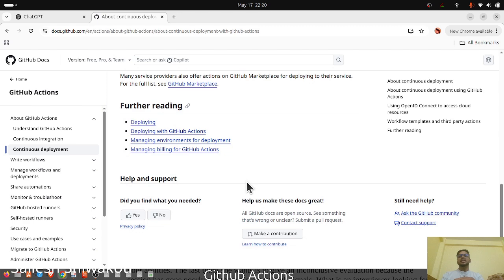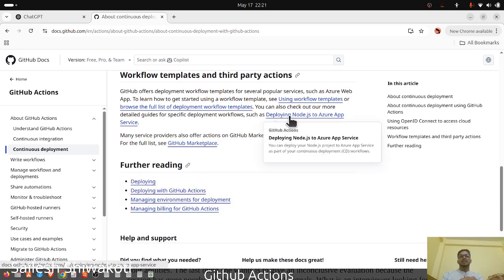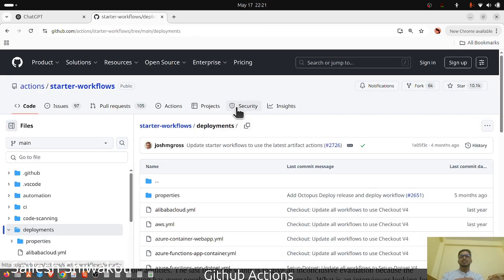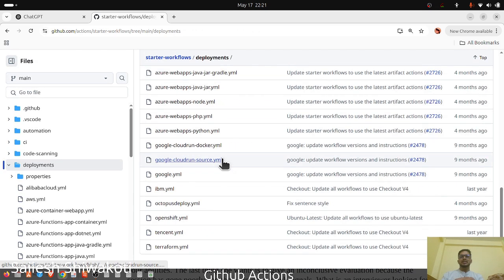I think continuous deployment is best understood with an example. Let us understand using an Azure app ready for deploying with GitHub Actions. There are some templates in Azure also. I have no experience in Azure. Maybe let's check some. This is a Linux machine. I think let's do AWS, Azure.